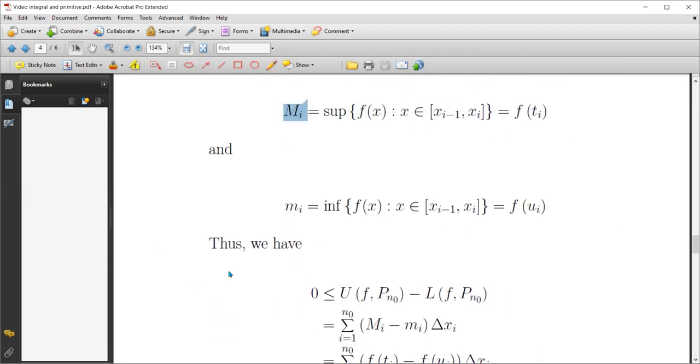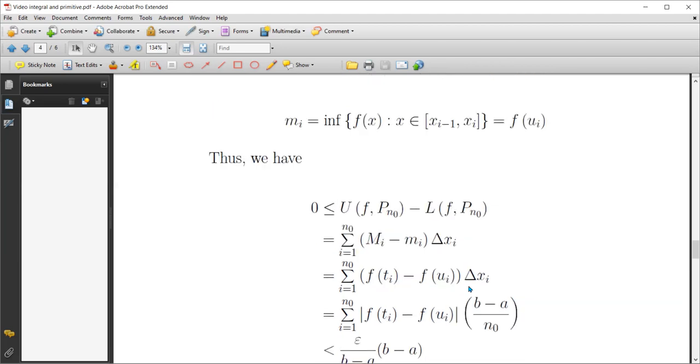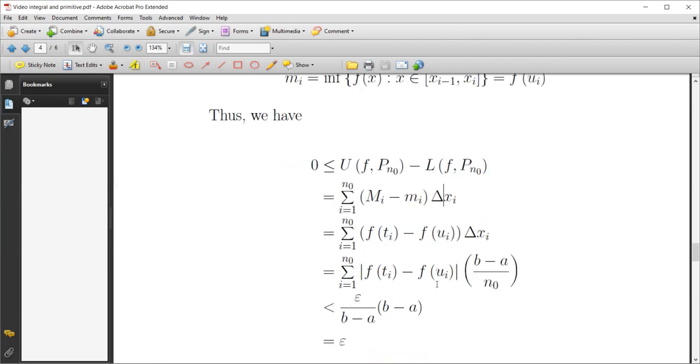If we take the upper Riemann sum minus the lower Riemann sum, each defined as shown, the difference will be exactly equal to this, which is positive, because this is the maximum and this is the minimum on the same subinterval.